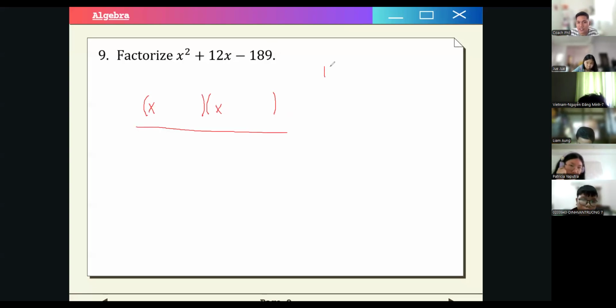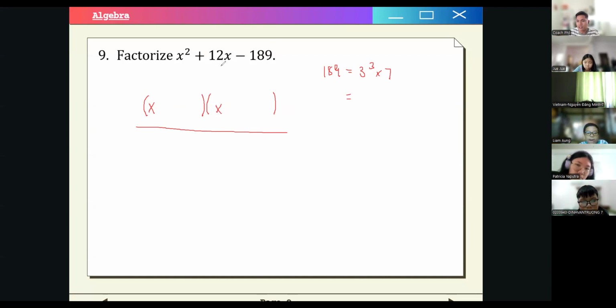And then we just have to look at 189 and we factor that out. Let's just see the prime factors of 189. So we will have 3 squared. No, not 3 squared. It's 3 cubed times 7. Let me just check. 3 cubed times 7. Yes, that's 189.